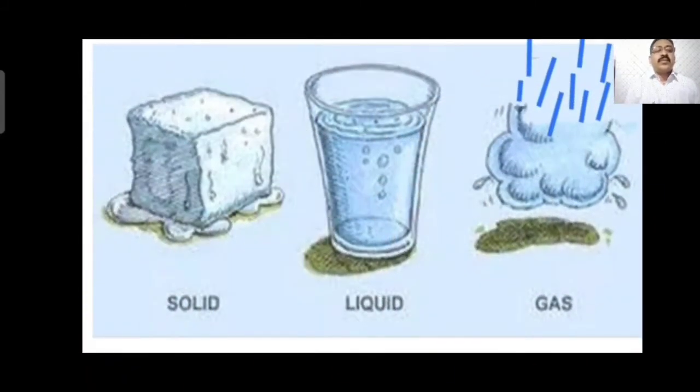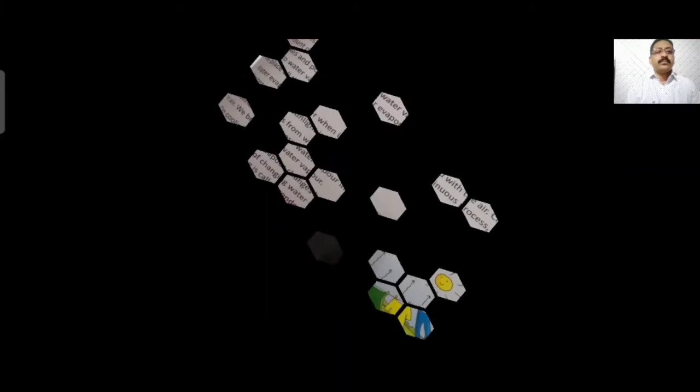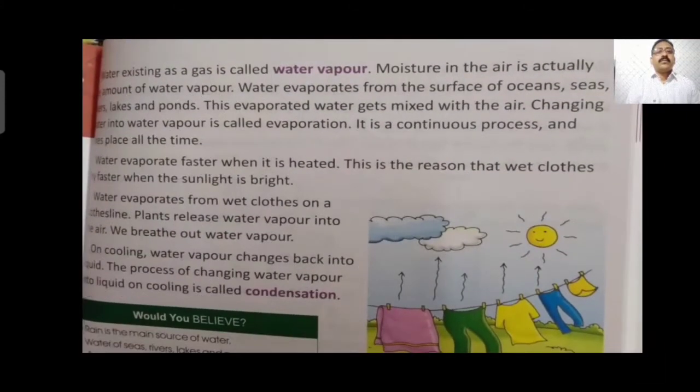These are the 3 forms of water: solid, that is ice; liquid water in the glass; and gas, that is water vapor. Water exists as a gas called water vapor. Moisture in the air is actually the amount of water vapor from the surface of the ocean, seas, lake and pond. This water vapor gets mixed with the air.